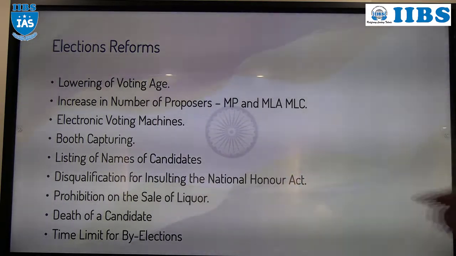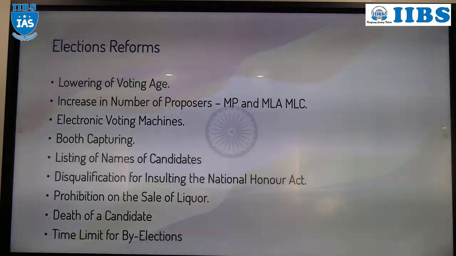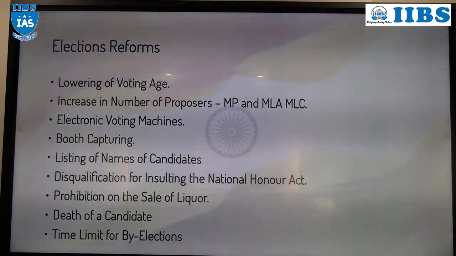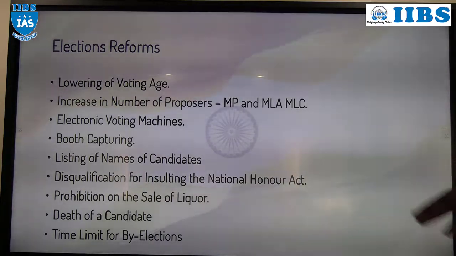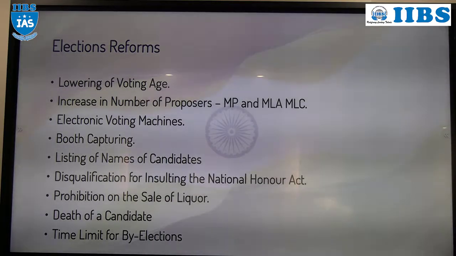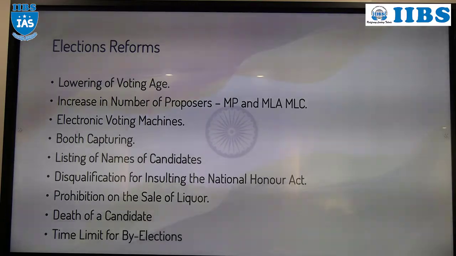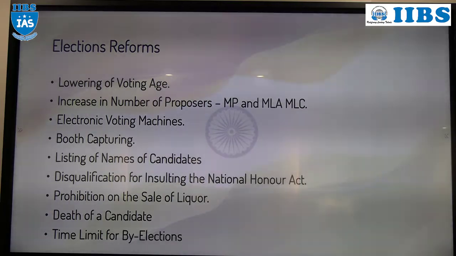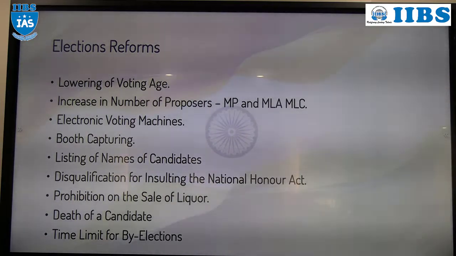The next, death of the candidate. Take an example. Earlier it was happening more. A candidate files a nomination in a particular constituency. Many people filed nominations. One candidate from the Congress party files a nomination. After filing the nomination, campaigning will be there. During campaigning, he died. Possible, right?